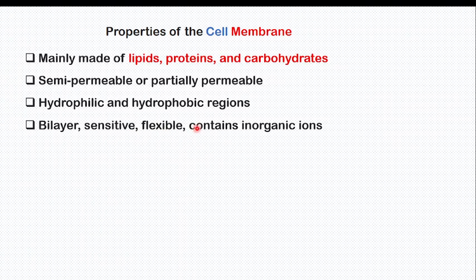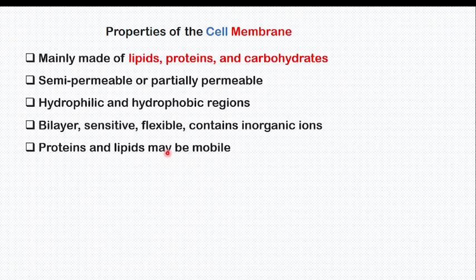They contain inorganic ions. So the protein and the lipid can be mobile, as I told you, in what you call the fluid mosaic model, which states that the protein molecules are floating. When you say they are floating, they are moving in the layer of phospholipid as a ship moves in the water. Some proteins are bound and others are free.